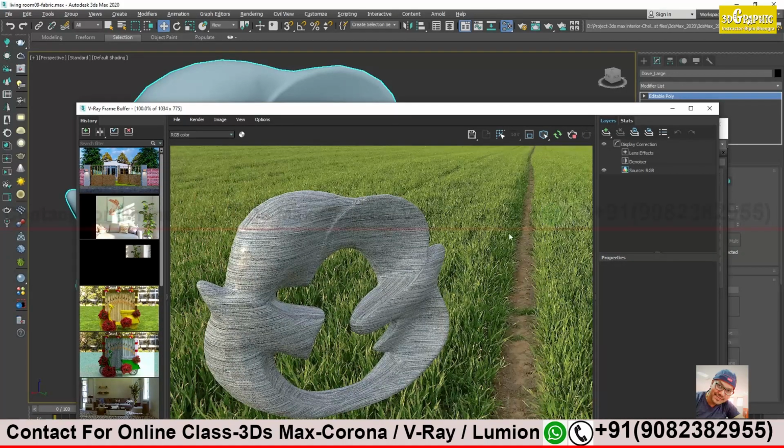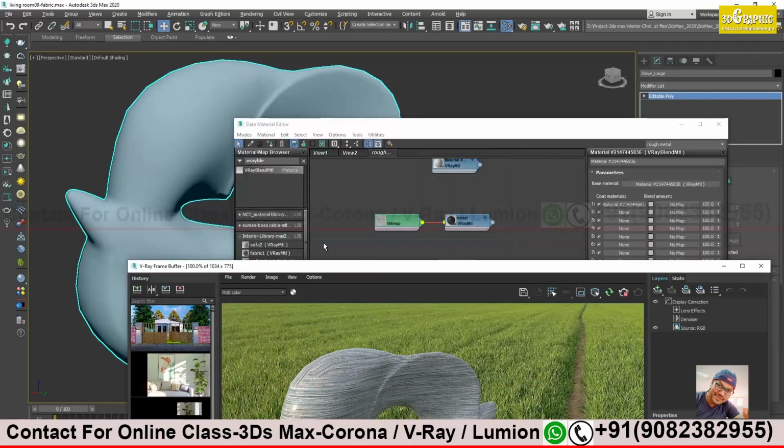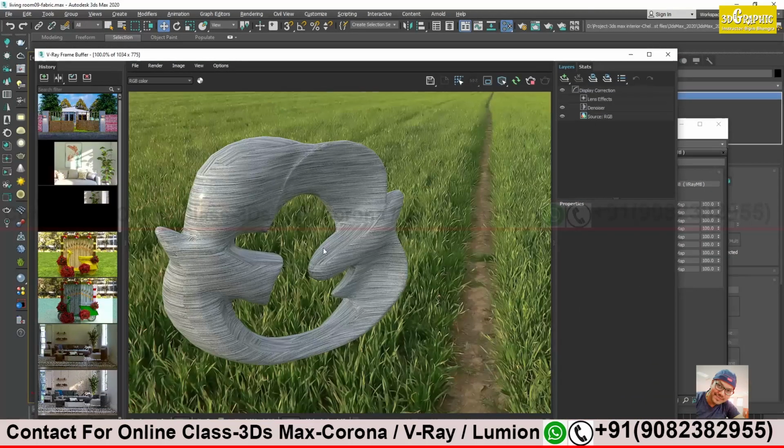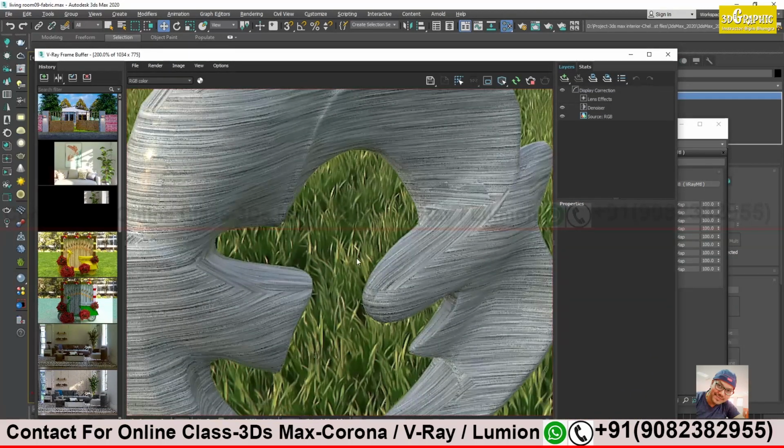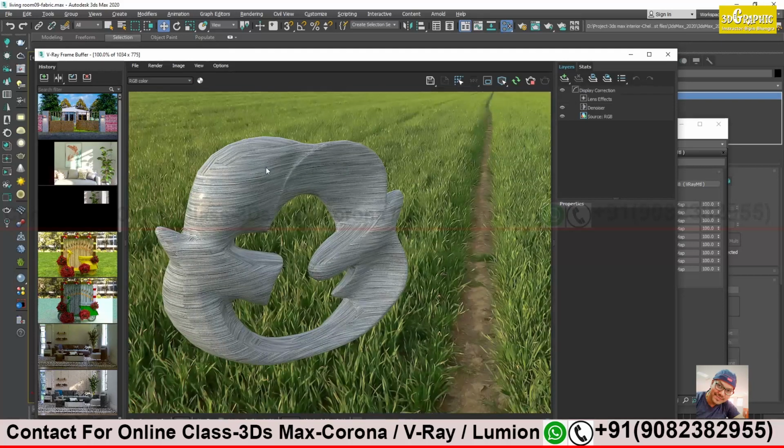Yeah, it's coming. It's applied. It will not turn black. It's not turning black, I think. It's okay, it's coming fine. I think you have to do something with the UV, because on a different shape the UV is not coming properly.